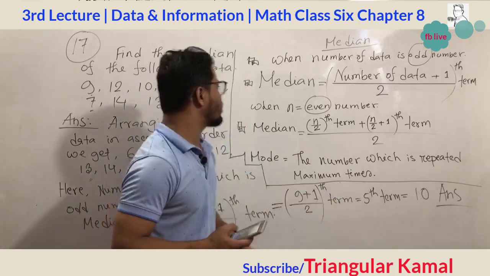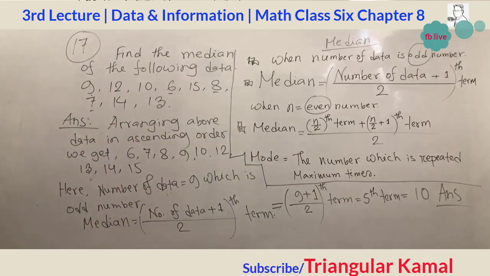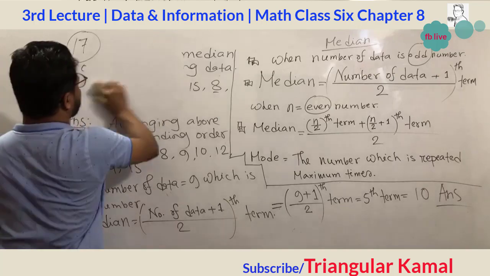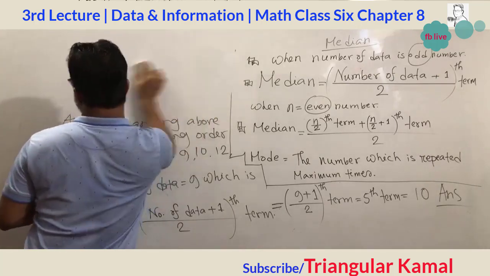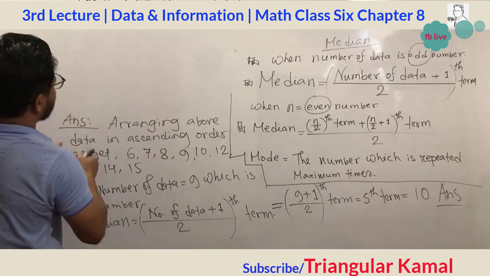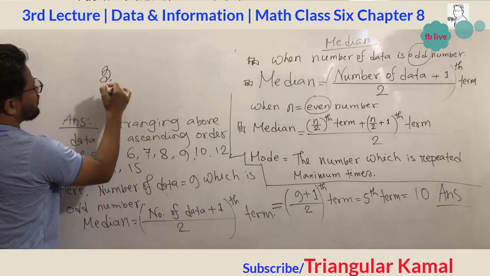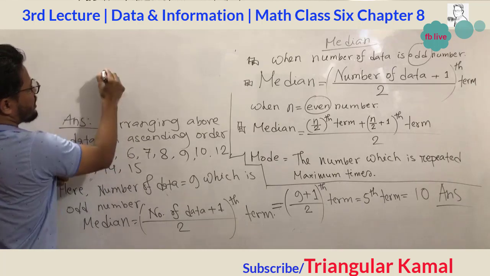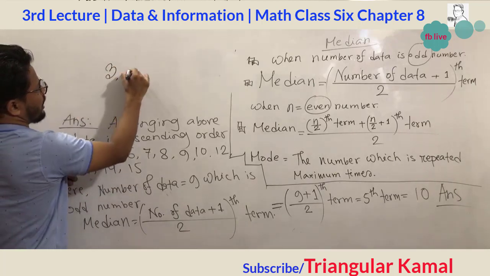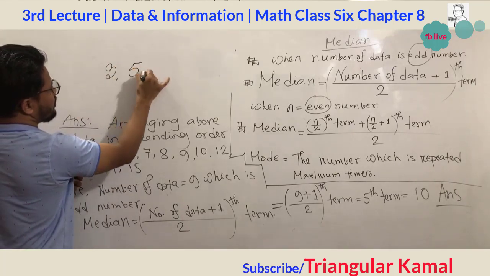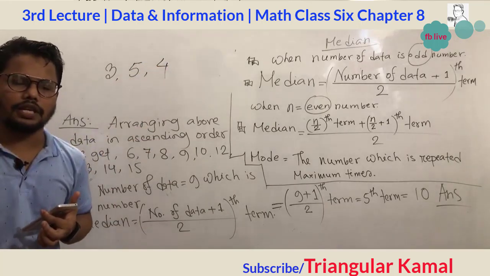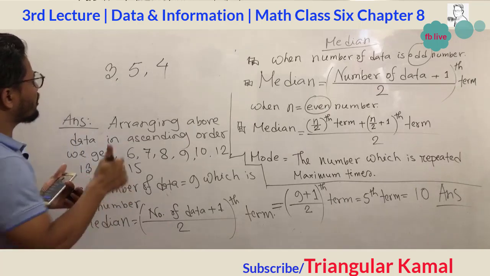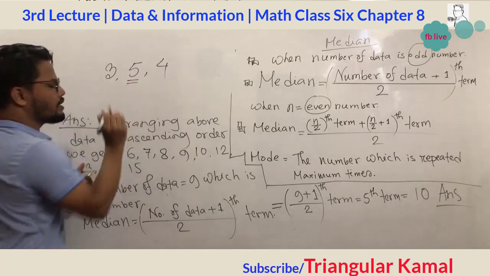Let me explain properly what the median actually is. Median basically divides data into two groups. Here one number is 3, another number is 5, and another number is 4. Which one is the middle number here? If we call the middle number without arranging, this one will be 5.